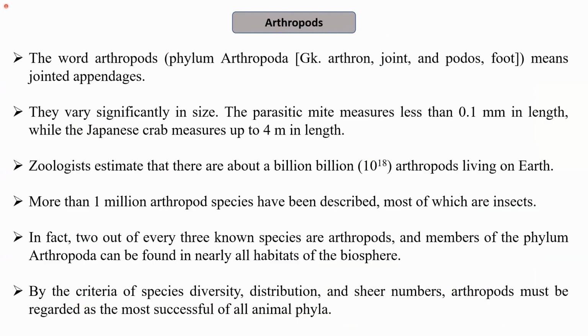So, how did the name originate, that is, on what basis are we calling them arthropods? The word arthropod comes from the Greek word arthropoda, so the phylum is Arthropoda. It is a Greek word in which arthron means joint. You might have seen arthritis, which is related to joints. So this word arthron is related to the joint, and podos is related to the foot. So they have a jointed foot, or we can say they have jointed appendages.